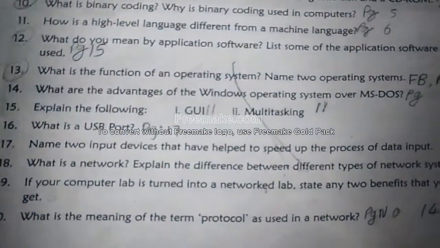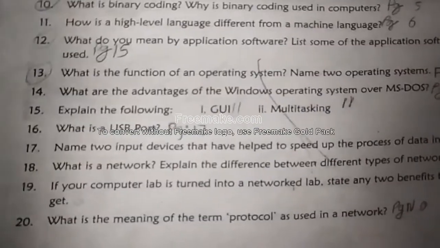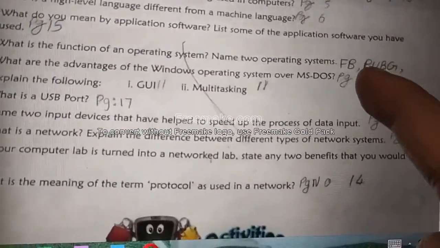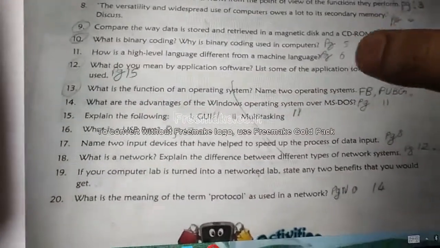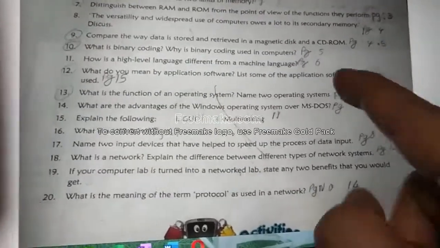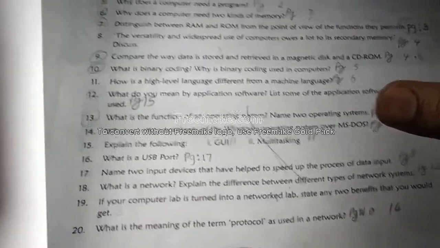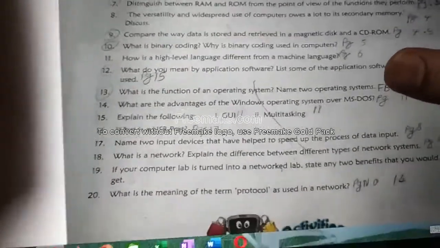Question number 13. What is the function of operating system? Here he has written FG, FB, PUBG. No, this is wrong. This is for the above question, the 12th question, but he has written it down here. Don't get confused with this. This is wrong. What is the question? What is the function of operating system? I will say the page number.